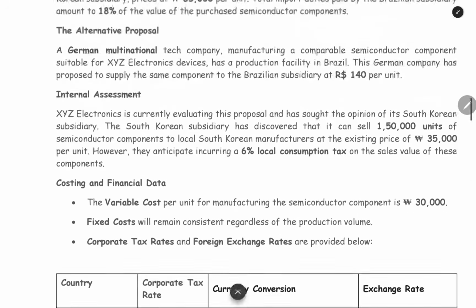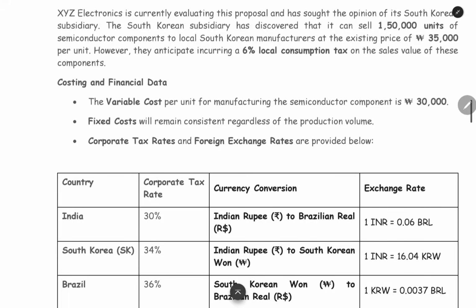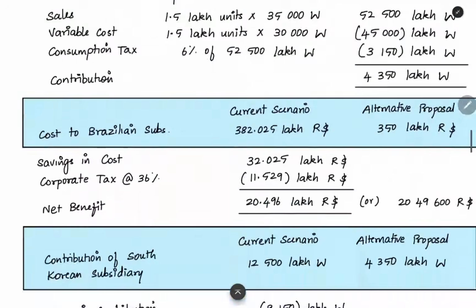We saw that the proposal is that the South Korean subsidiary has to stop exporting to the Brazil subsidiary. It has to sell this many units locally, so the production volume is getting reduced. Because of this, is there any change in fixed cost? Can we reduce the fixed cost? Is there any provision given in the question? No, it is not given. Fixed cost will remain consistent regardless of the production volume. Whether the South Korean subsidiary is producing 2.5 lakh units or 1.5 lakh units, in both cases the fixed cost will be the same. So we are stopping the calculation at contribution because there is no change in the fixed cost.